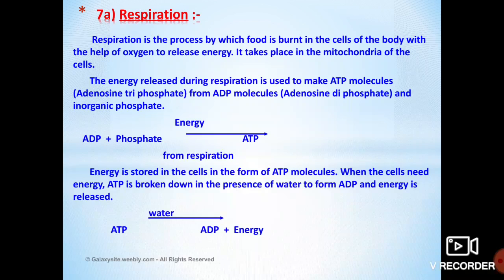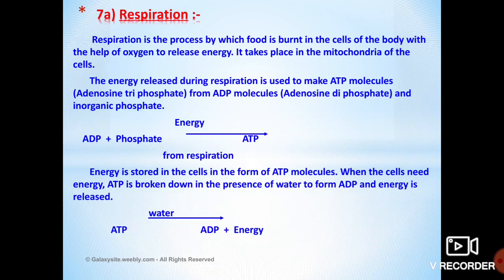What is the full form of ATP? Adenosine triphosphate. The energy released during respiration is called ATP, adenosine triphosphate, which forms ADP, adenosine diphosphate, and produces a huge amount of energy. When glucose breaks down and releases energy, that energy is in the form of ATP. That ATP breaks down again and forms ADP, which gives more energy to our body to do various work.